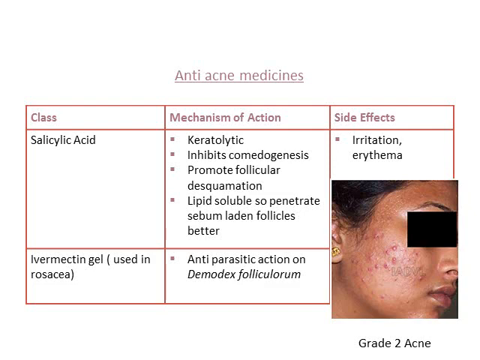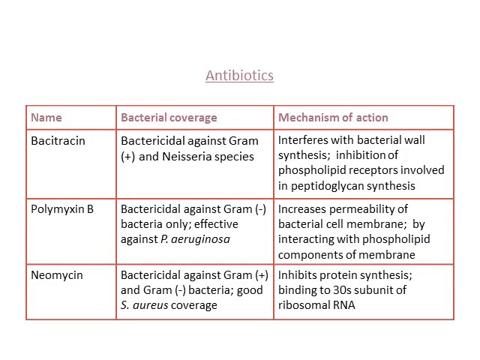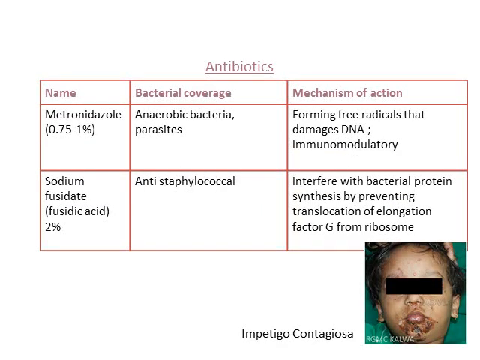Ivermectin gel is not commonly used, but it can be used especially in acne rosacea, where we think one of the etiological agents is Demodex folliculorum. So, as an antiparasitic, ivermectin is used in acne rosacea. You can remember the others, such as bacitracin, polymyxin B, neomycin, and metronidazole, which are also used.